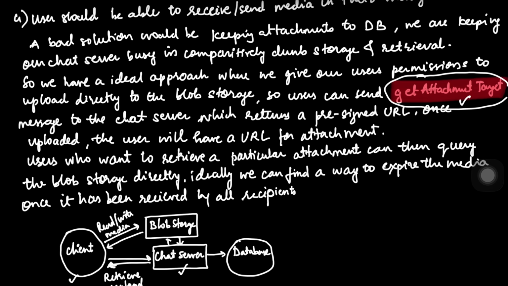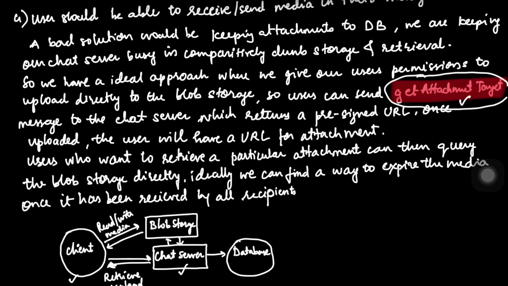It will not involve the chat server, so that our chat server is free for the client messages which it is going to send. The commands which we had, we'll be sending only through the WebSocket. This way we have solved the problem of sending bigger videos, which take more memory and more storage.